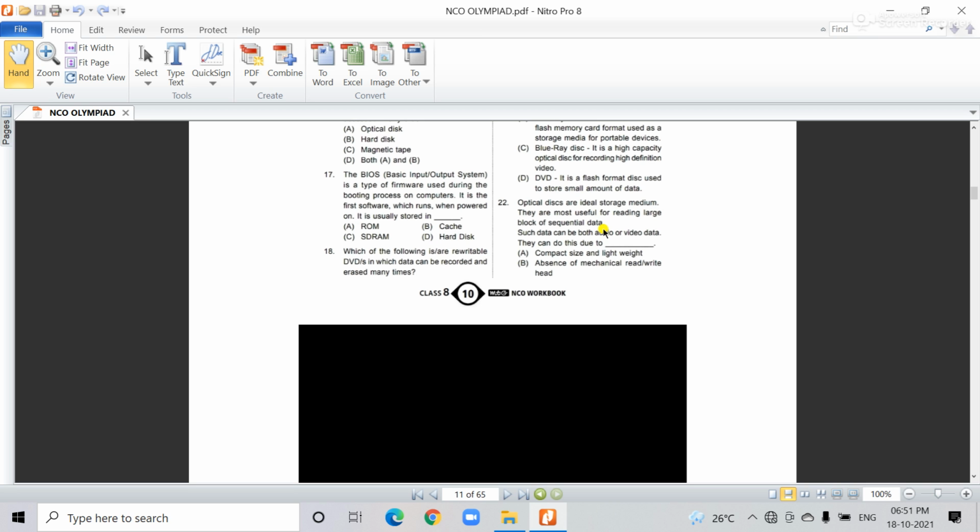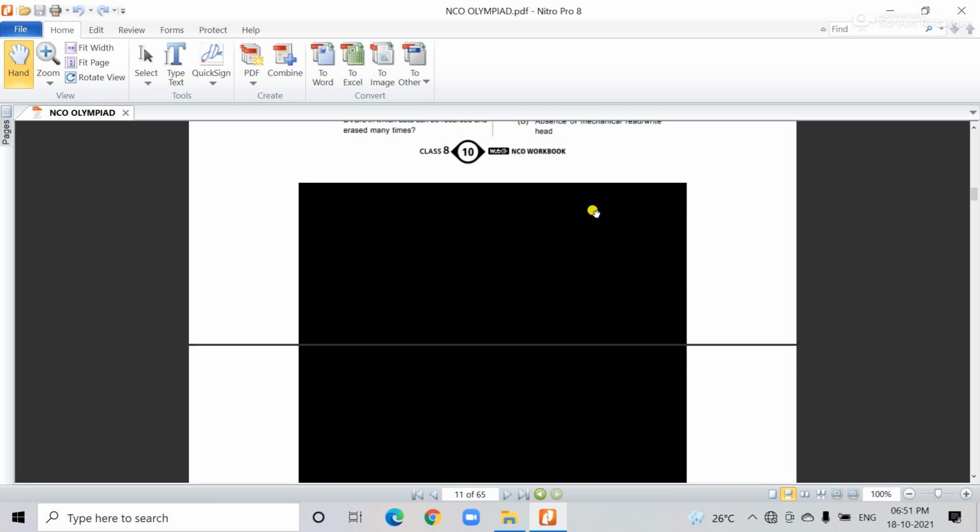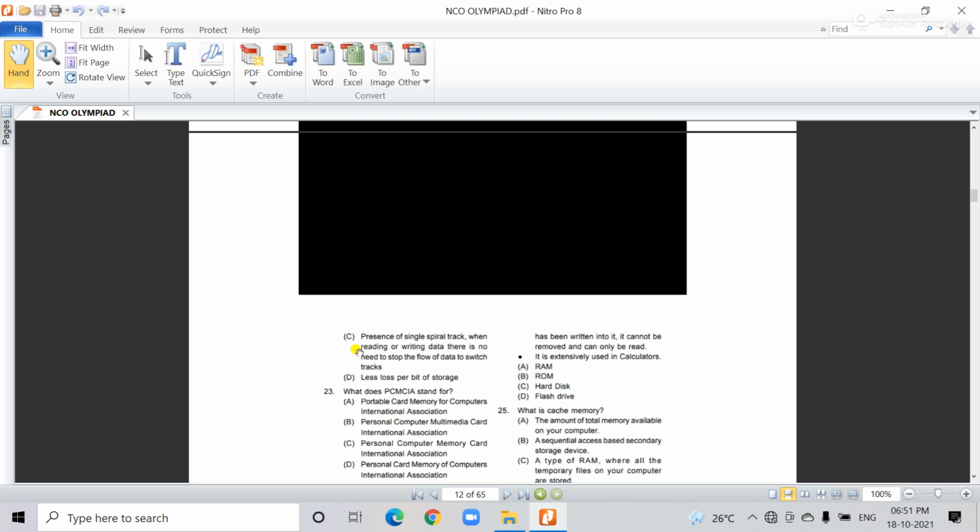Okay, so here you see the four options are there as usual. But the correct answer is C, the presence of a single spiral track. When reading or writing data, there is no need to stop the flow of data to switch track, right?